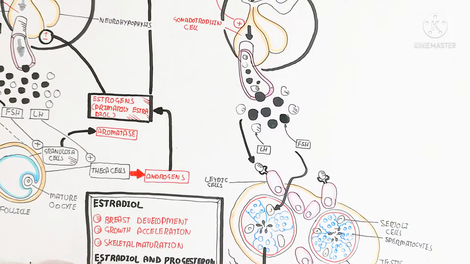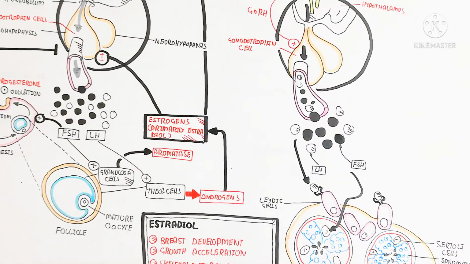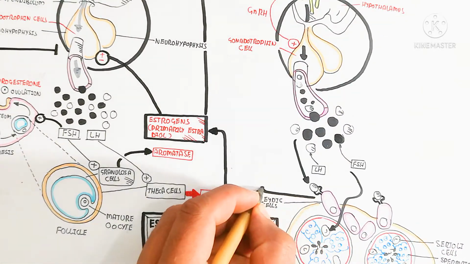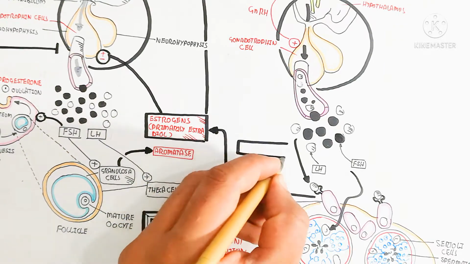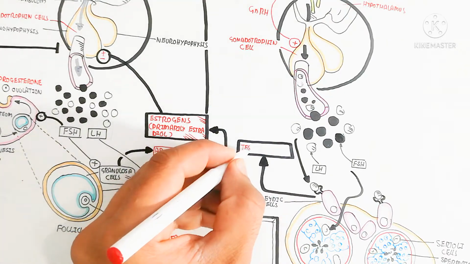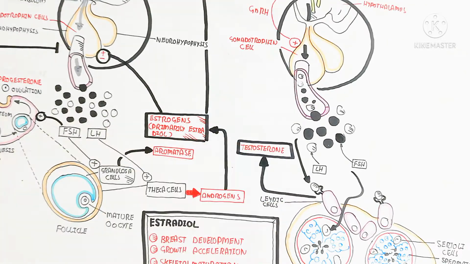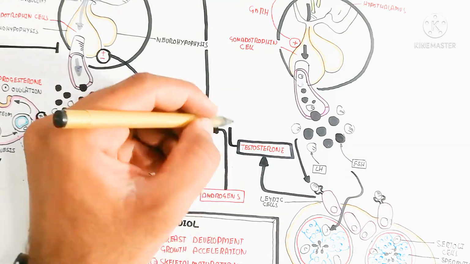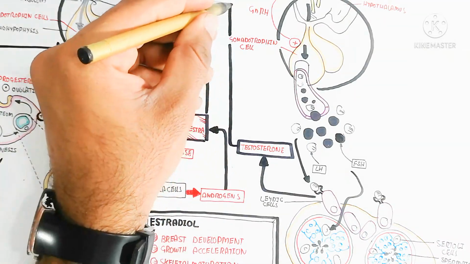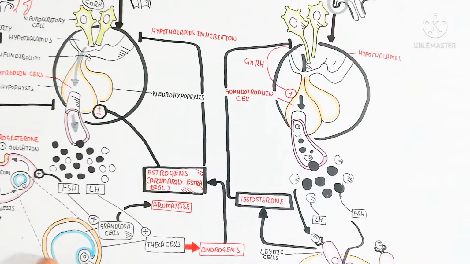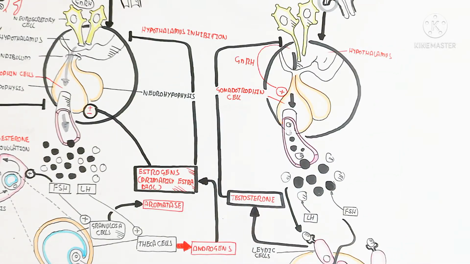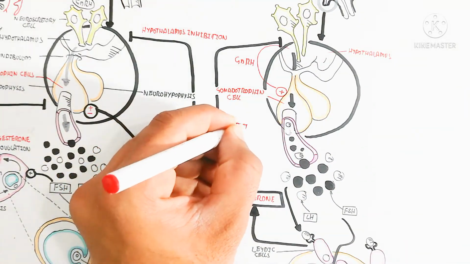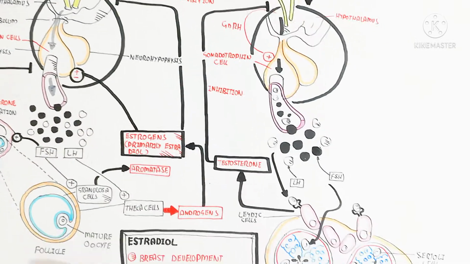This Leydig cell is basically used for the production of the testosterone. When the testosterone increases, it will lead to negative feedback to the hypothalamus to inhibit the production of the gonadotropin releasing hormone.